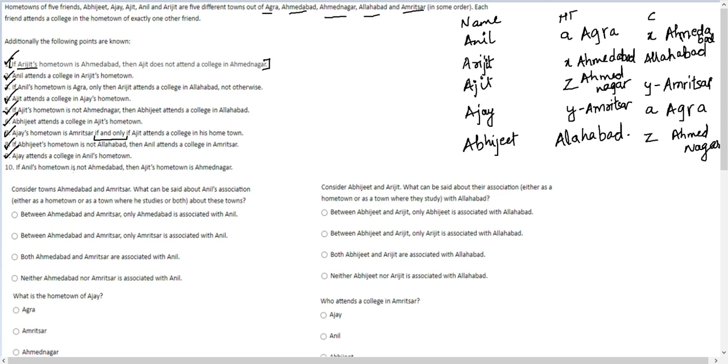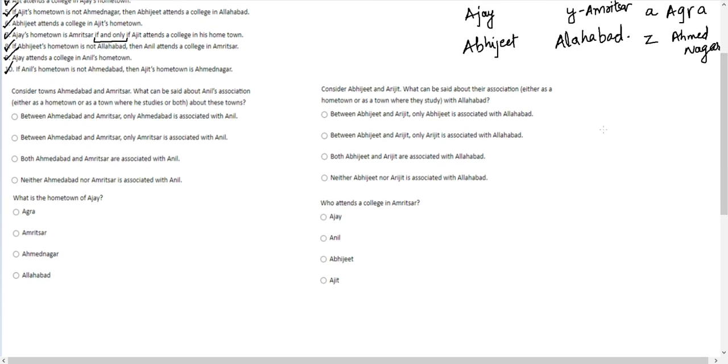This has been satisfied. Let's get to statement 10. If Anil's hometown is not Ahmedabad, yes, it is Agra, then Ajit's hometown is Ahmednagar. Is Ajit's hometown Ahmednagar? Yes. This condition is also satisfied.